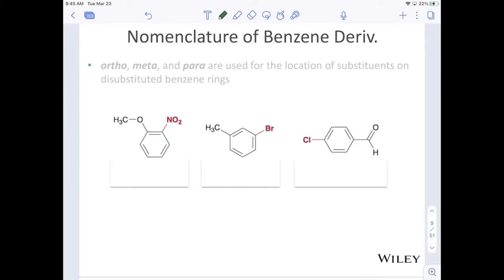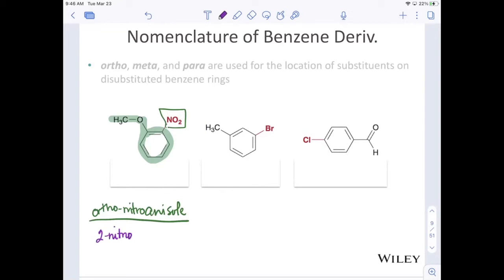If we were going to work on naming the 3 compounds here, we would look at the parent, which is going to be the benzene with the ether, which remember we called anisole. And because now we have a nitro group in the ortho position, this is going to be called ortho-nitroanisole. Or another way we can name this is 2-nitroanisole. And both of these names are correct for that compound.